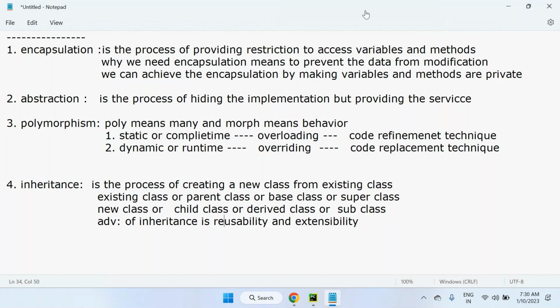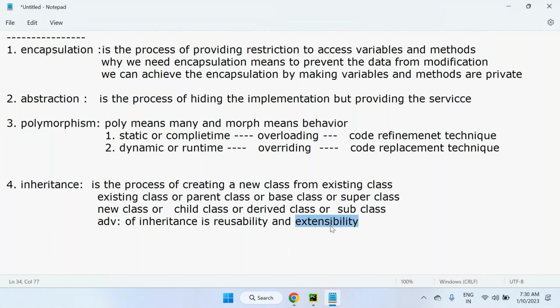No need to implement any code in the child class, because the implementation in the parent class is directly applicable. And even if a child has already inherited from a parent, from this child we can create one more class, and that is extensibility.